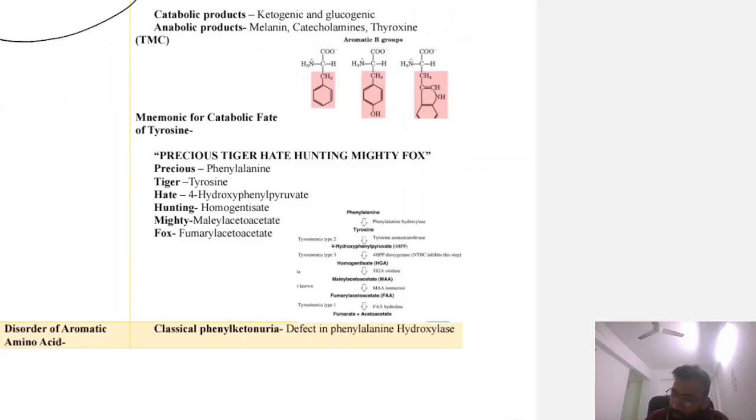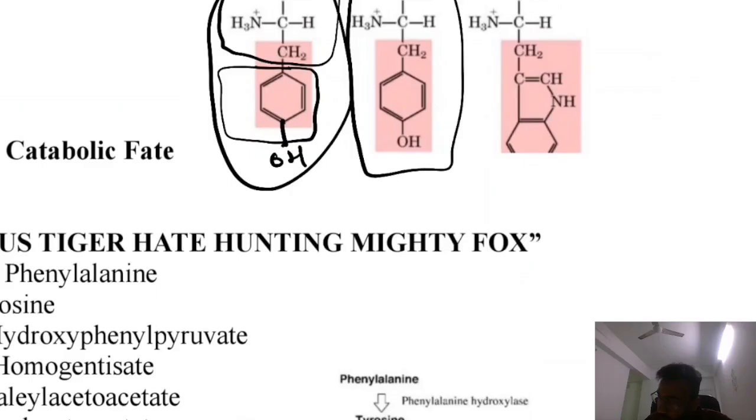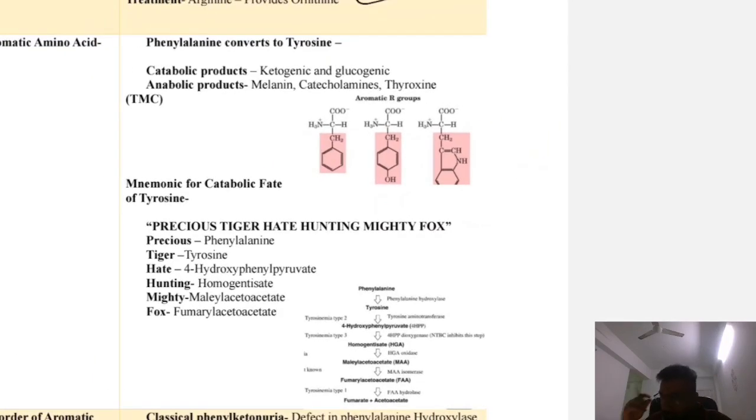The next is the aromatic amino acids. The aromatic amino acid is phenylalanine. You can see this is phenylalanine: this is the structure of phenyl, and alanine is attached. If you attach the OH, then it is tyrosine. And this is tryptophan, with the indole group. Now it has various reactions.